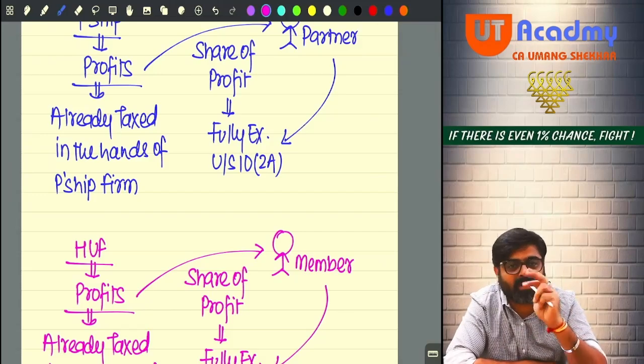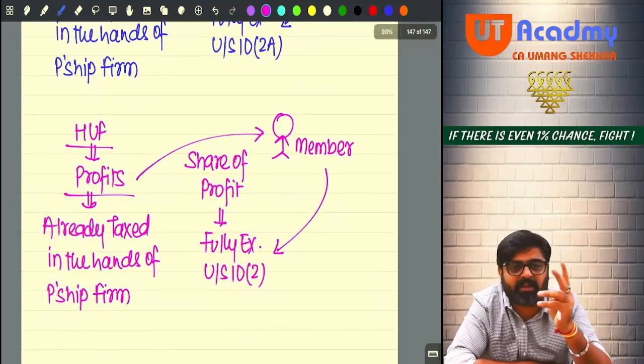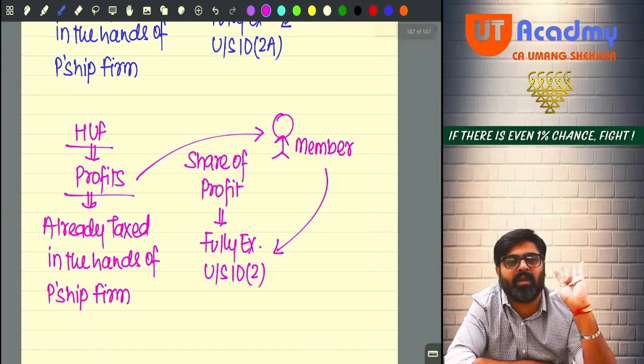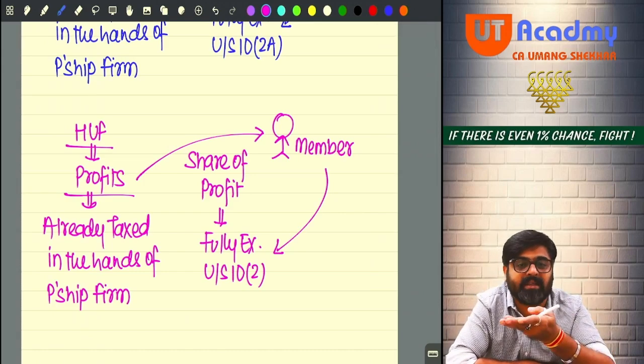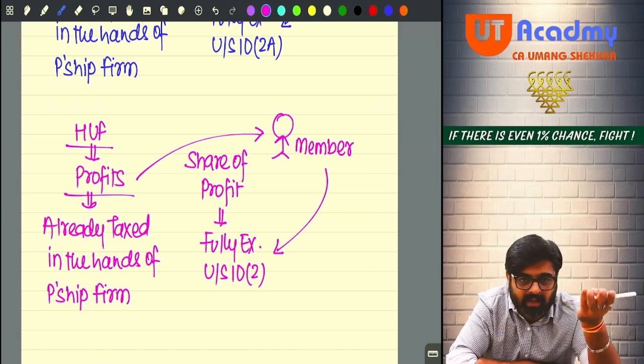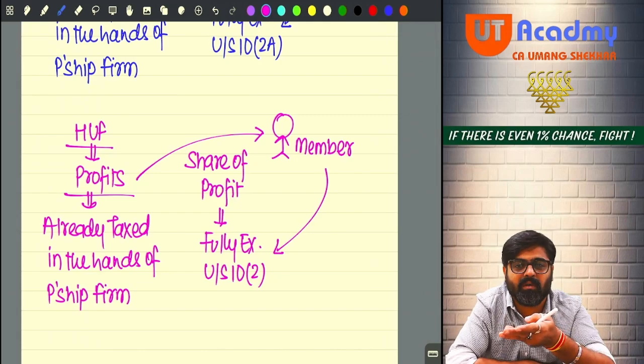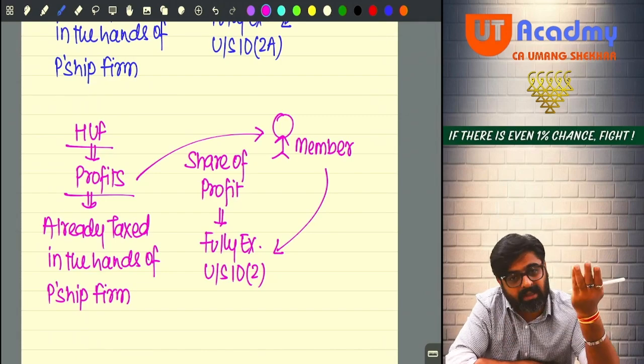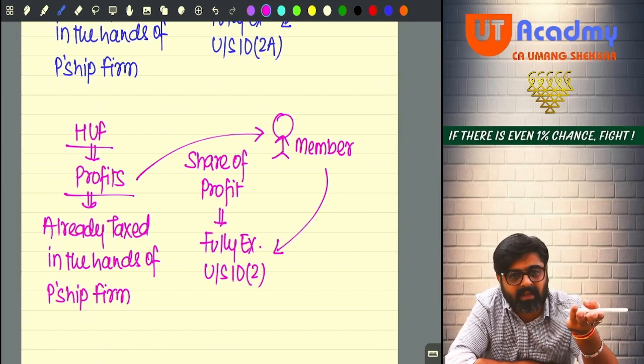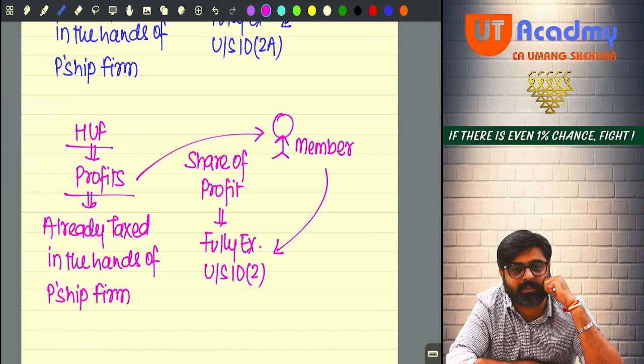Management and ownership are not separate. One and the same only. Who will be managing the entire HUF? Members only. Karta only. Yes or no? So they are the owners themselves and they are the managers also themselves. There is no segregation of management and ownership over here.